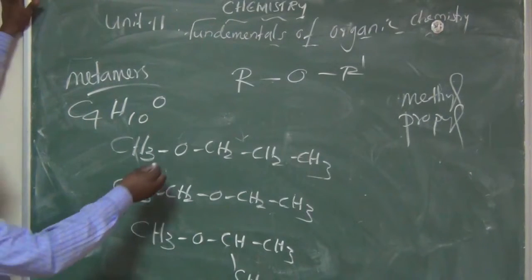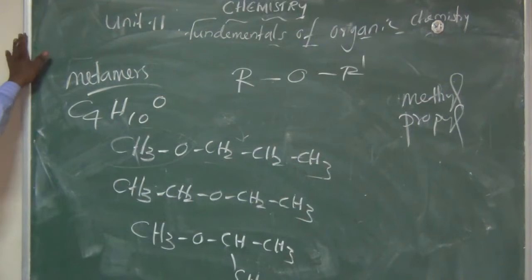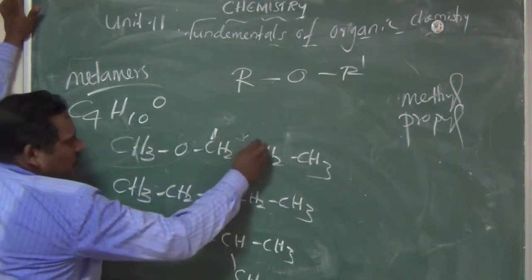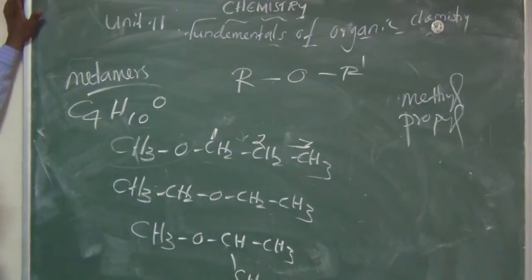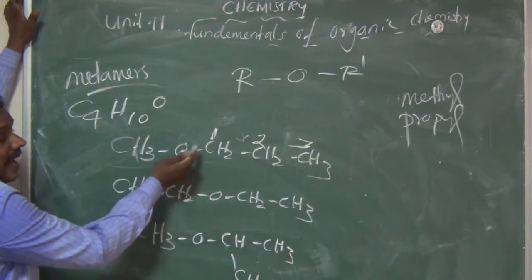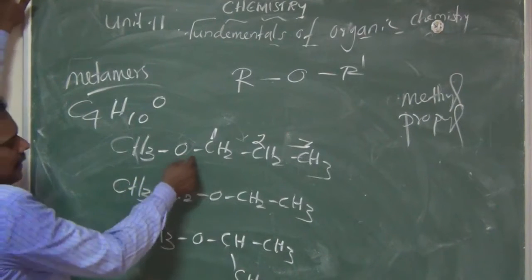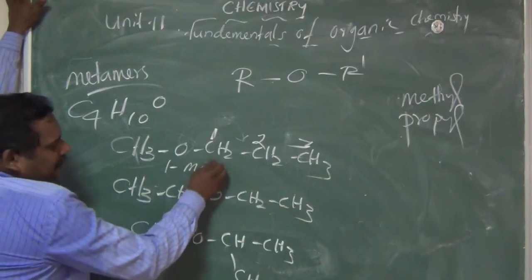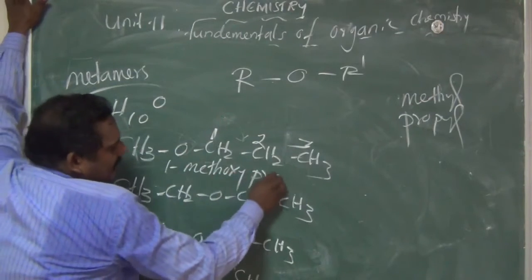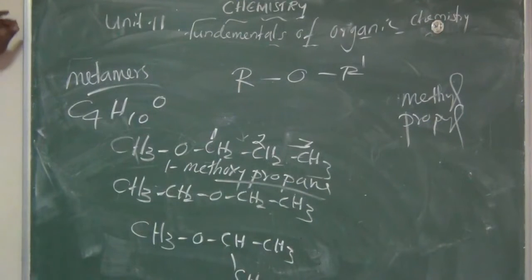But how can you say the name of the compound? Here a methoxy group is attached to propane. Am I right? Methoxy group. We use the numbers 1, 2, 3. So the first carbon has the methoxy group. So what's the name of the compound? 1-methoxypropane. Am I right? What's the name of this compound?